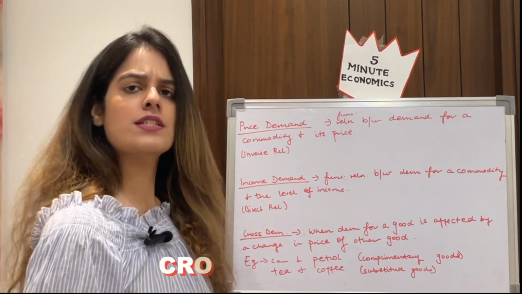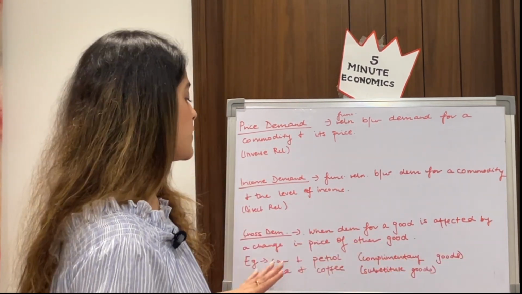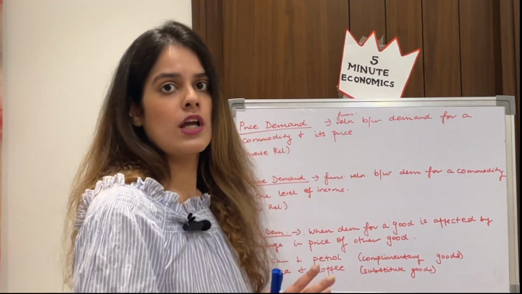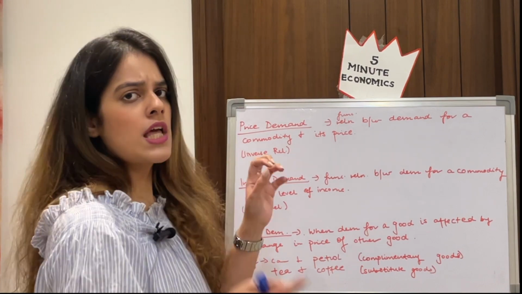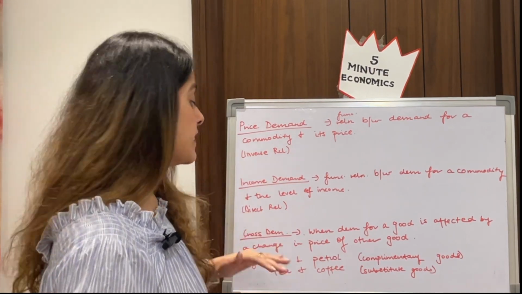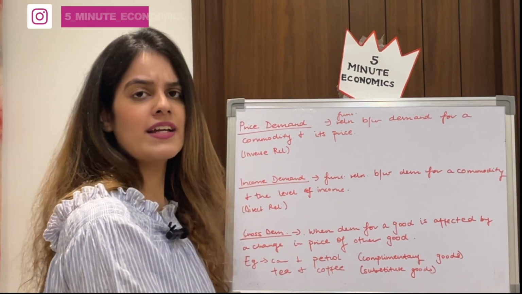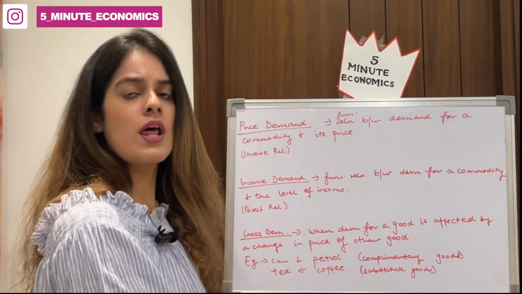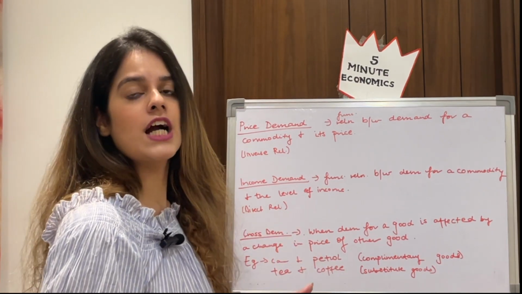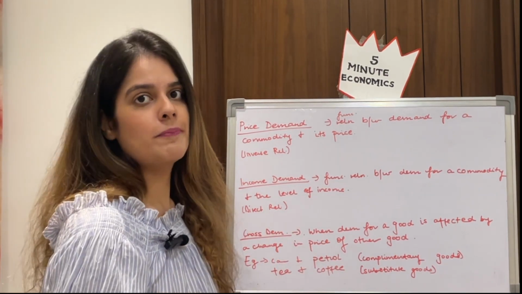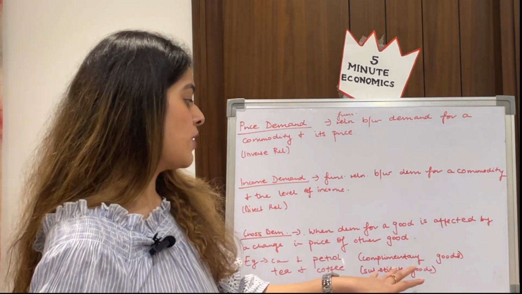And lastly, cross demand. As the name suggests, cross demand is when demand for a good is affected by a change in the price of another good. We are not seeing the price of that particular good, how we saw in the first case. Neither are we seeing our own income, but here we are seeing the price of some other good. I just explained to you joint demand, right? And there I told you about car and petrol. Similarly, here as an example of cross demand, I've taken car and petrol. The price of petrol rises, the demand for car falls. Now, car and petrol are basically complementary goods.